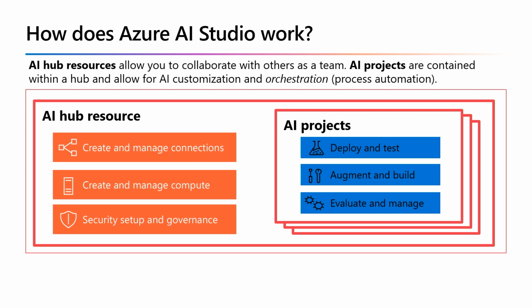project members. With an AI project, you can deploy foundation models from the model catalog and test the models in the chat playground, augment prompts by connecting to custom data sources and connections, and build copilots with PromptFlow, evaluate model and application performance by using built-in and custom metrics, and manage the deployment of your models and apps. With Role-Based Access Control, or RBAC, you can assign roles to users and give them access on the AI Hub or the project level.